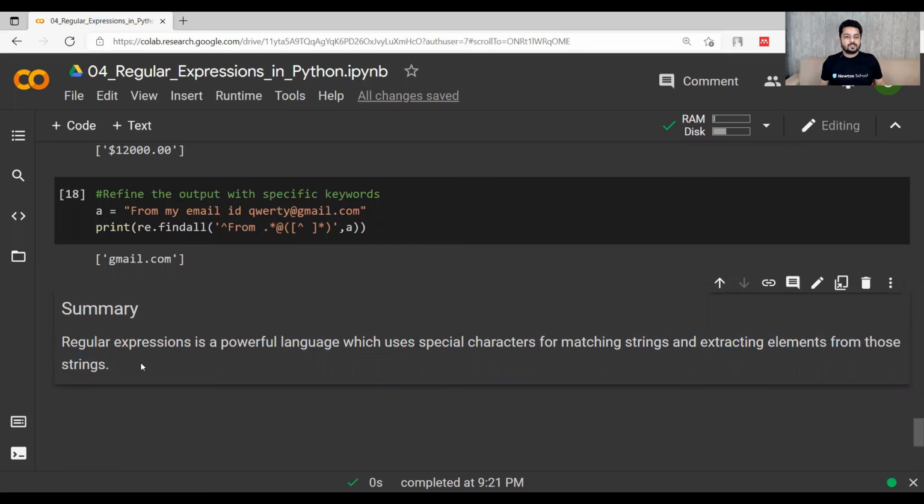So the summary is that regular expressions are a powerful language which uses some special characters for matching strings and then extracting the elements out of those strings.